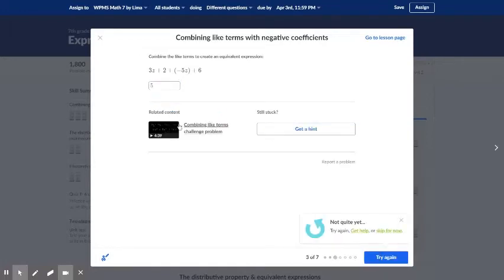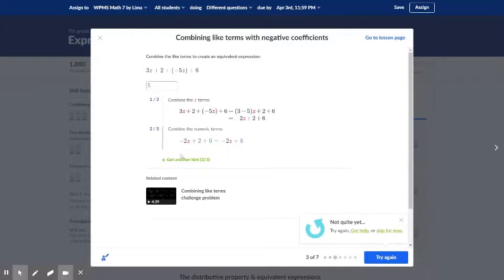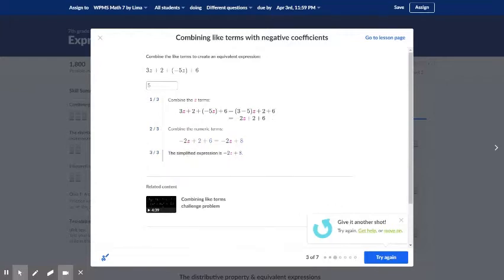So you can watch the video or get a hint, and that way they will just show you the one hint, not the entire answer. If that still doesn't help, you can get another hint. If it still doesn't help, you can get another hint, which is pretty much the answer. And if you click on get help, this is the same kind of thing you would get, right? But the cool thing about getting hints is that it's sequential and it doesn't reveal too much.